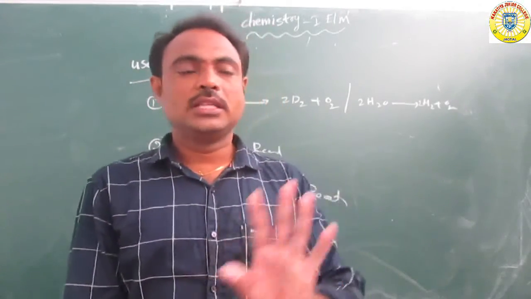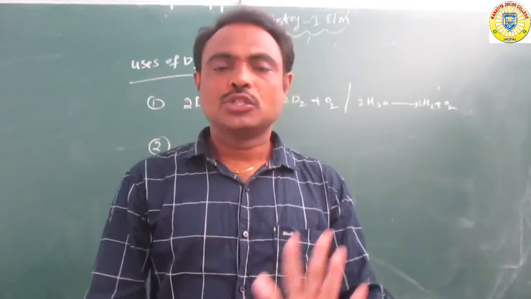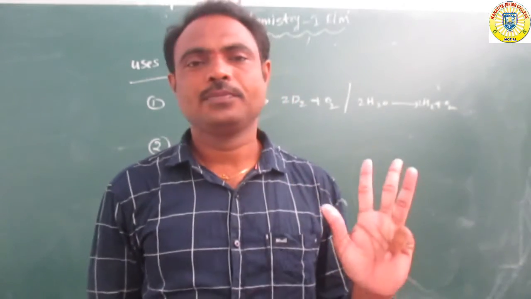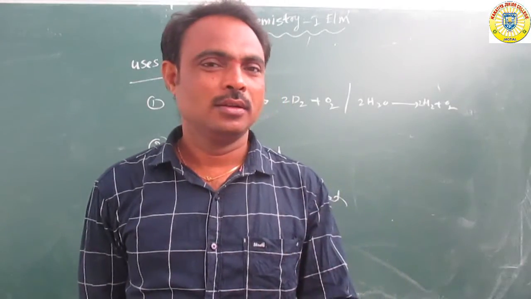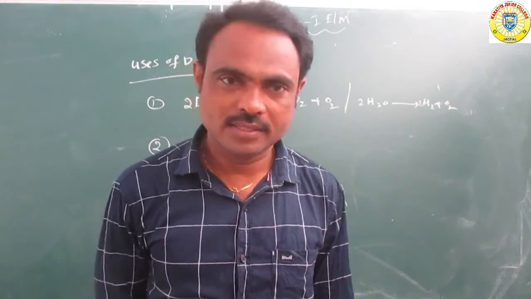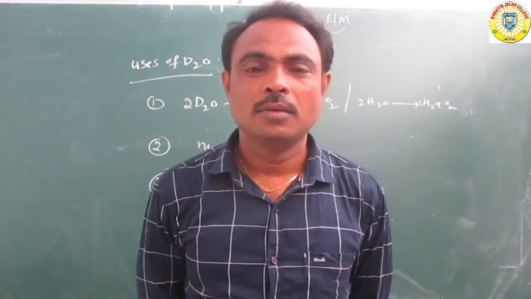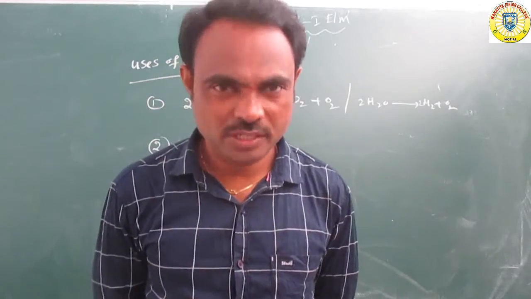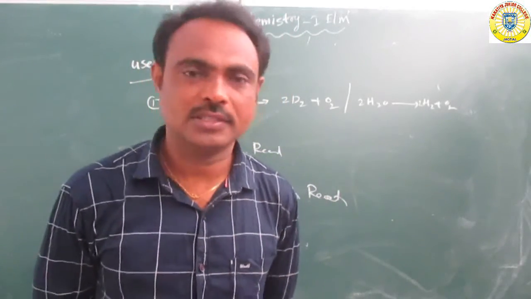So these are the main uses of heavy water. Heavy water is mainly used for the preparation of deuterium, in nuclear reactors, and in different types of chemical reactions.